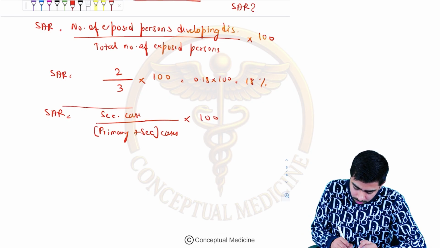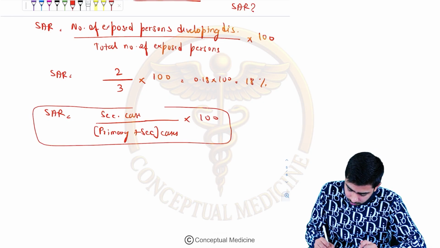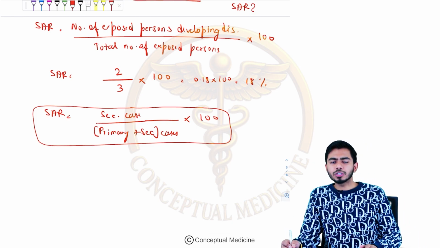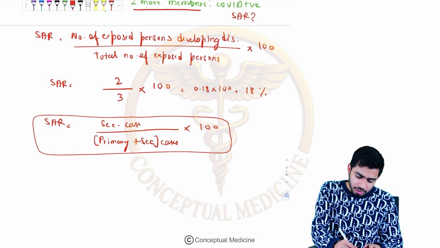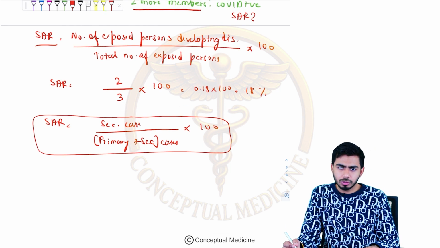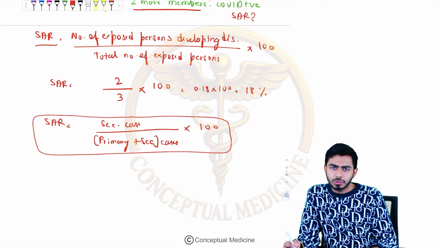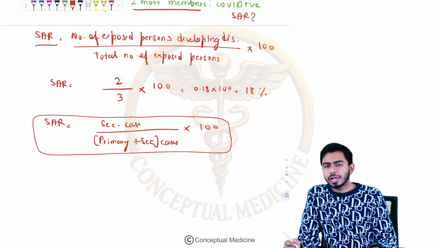That can also be the formula, which you can derive from this particular formula. If the first formula is confusing for you, then you can remember this one also and solve your answers.